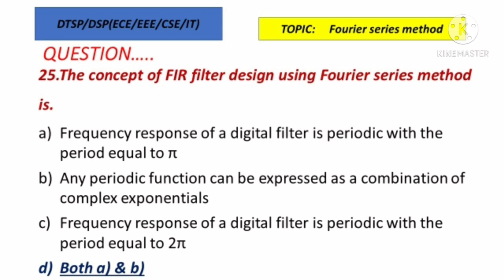In Fourier series method, the concept we are using is, FIR filter can be designed using Fourier series method. In that method, the concept is any periodic function can be expressed as a combination of complex exponential by Fourier, as well as frequency response of a digital filter is periodic with respect to period of pi. So option A and B both are correct. That is the concept of Fourier series method. And the frequency response of digital filter is periodic with respect to period 2 pi, that is not correct here. Both option A and B are correct here.